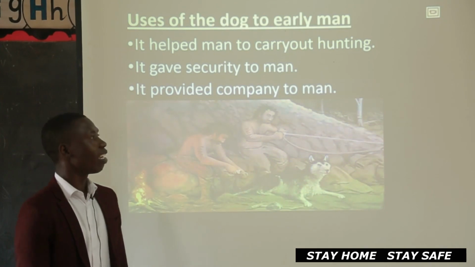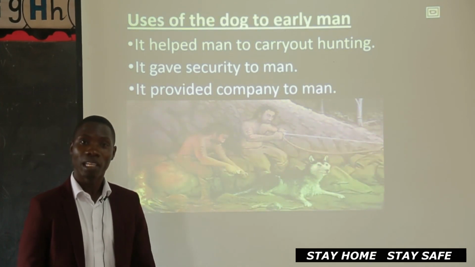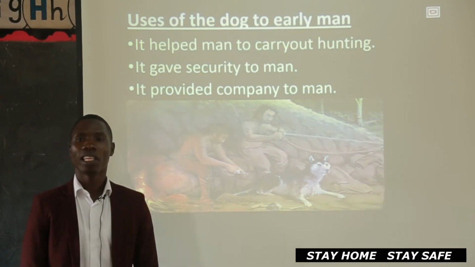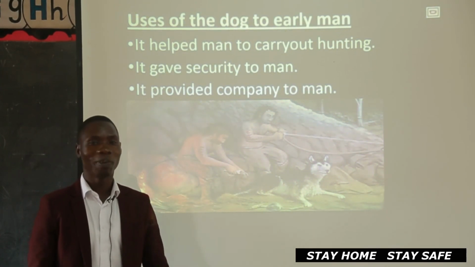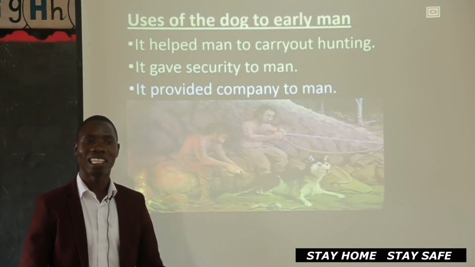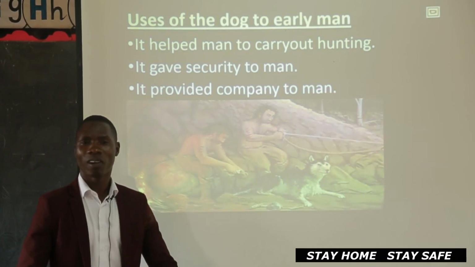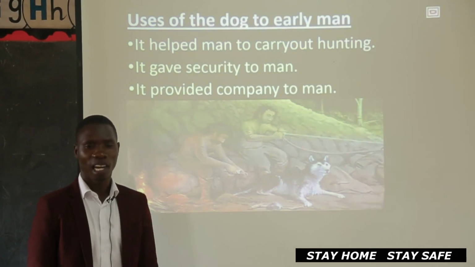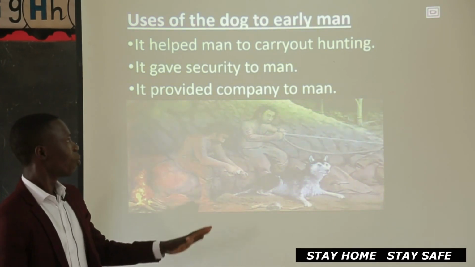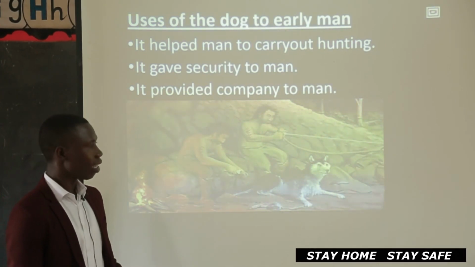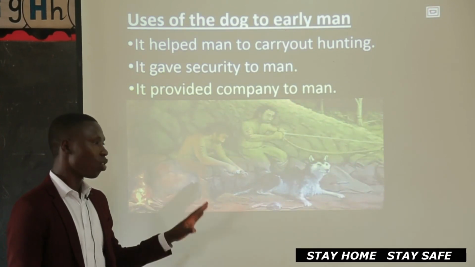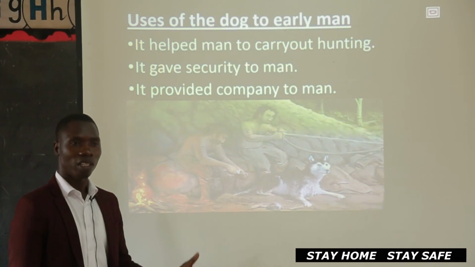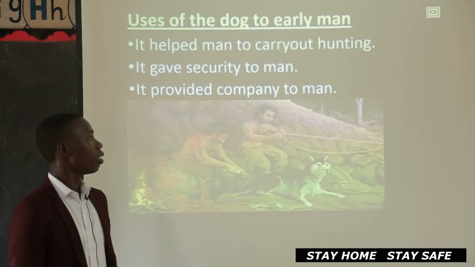Then it provided company to early man. Early man used to move alone, but when he tamed a dog, they would move together to different places. And early man started living a better life as compared to the previous one. So friends, we have learned about the other stage of development, the Mesolithic, or you can call it the Middle Stone Age period.